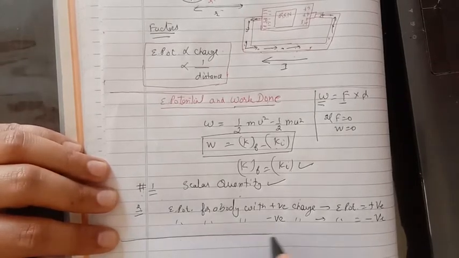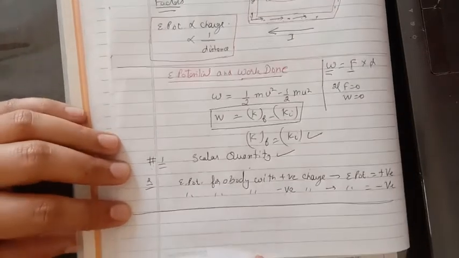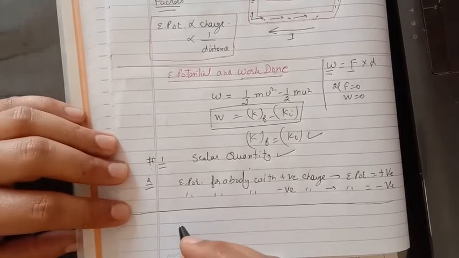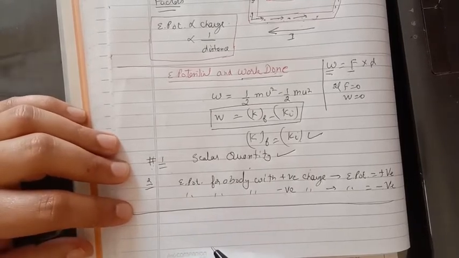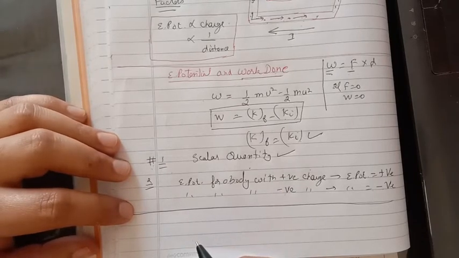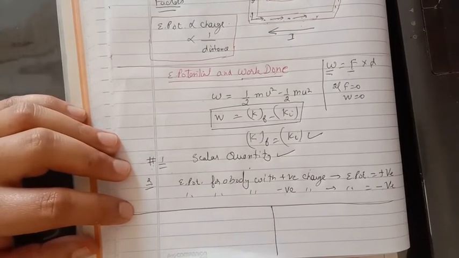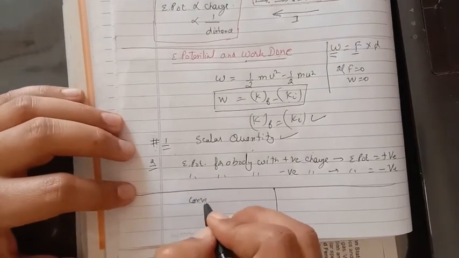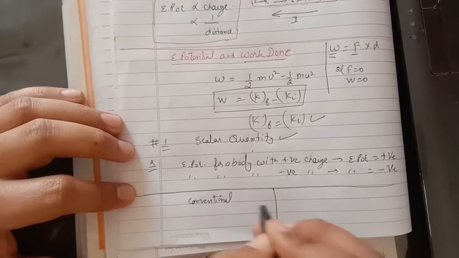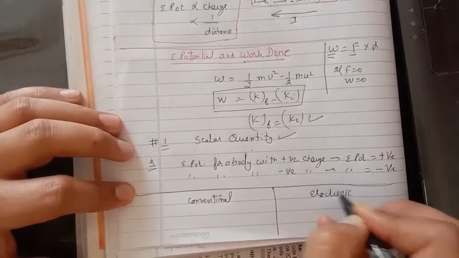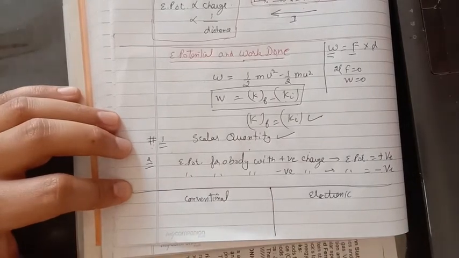If we further move, we have two types of current systems. One, conventional current, in which current arises due to the flow of positive charge, in which positive charge is considered at a higher potential. So we have a conventional system of the current flow, and there is a new system, which is the electronic current, in which current is supposed to flow due to the free electrons.